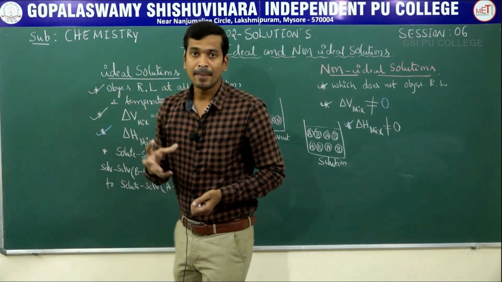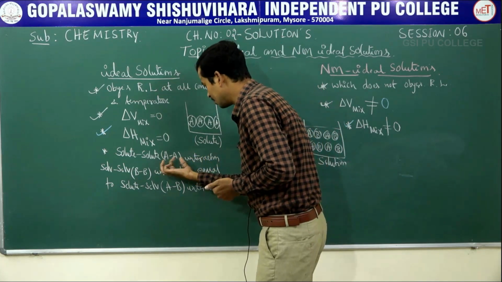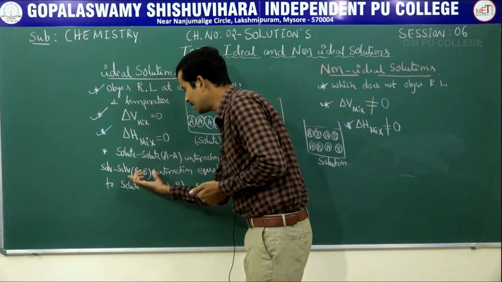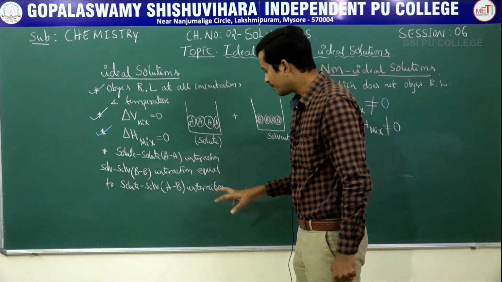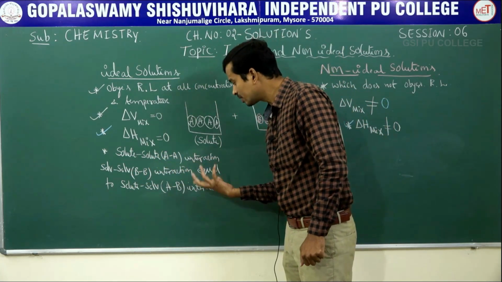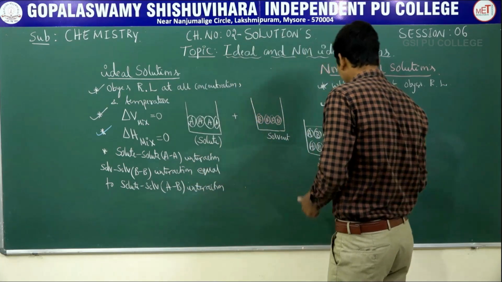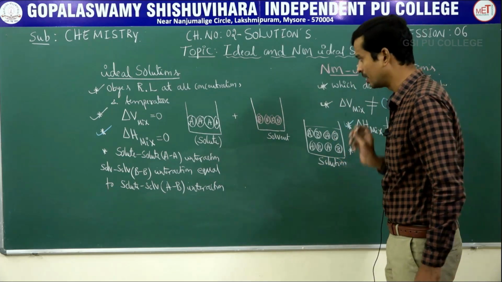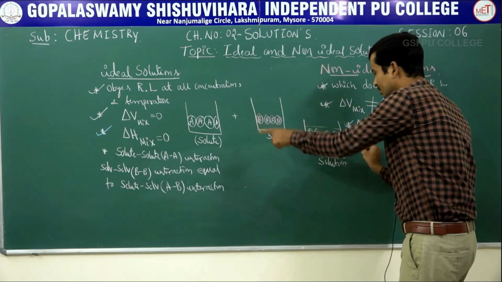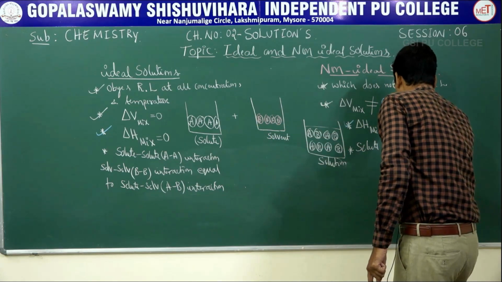Means the magnitude of the force of interaction between solute and solvent is the same magnitude as the interaction between solute and solvent. Suppose in case of your non-ideal solution, solute interaction means what?